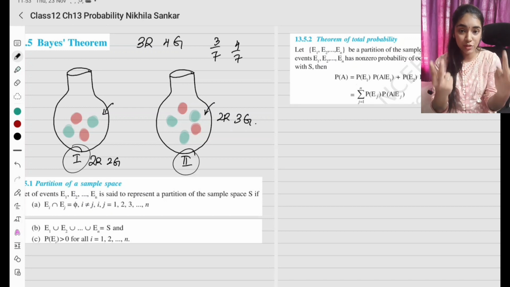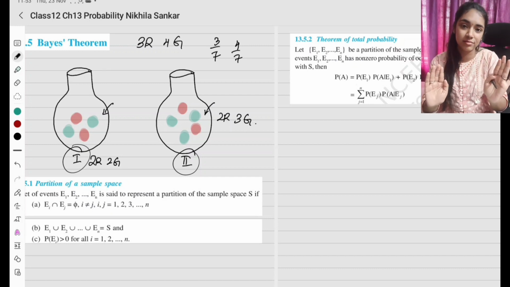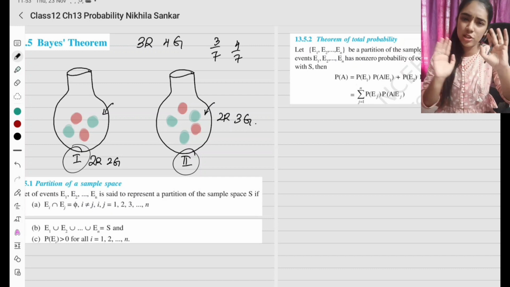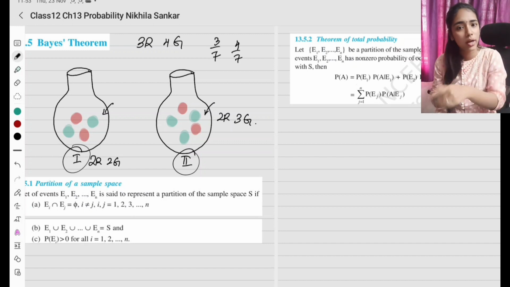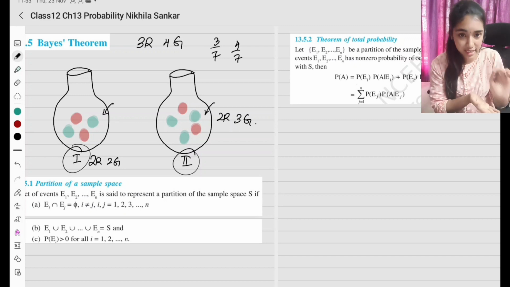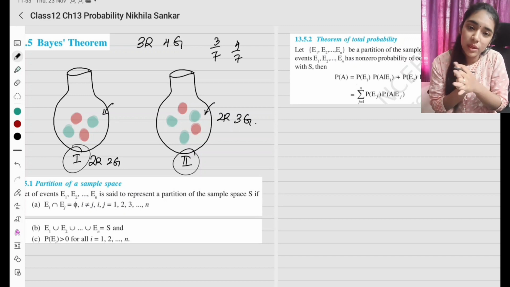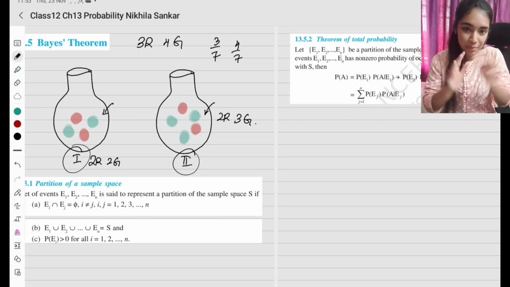Now in this place there are two things. Here our concentration is not on the ball, but which bag. Okay, so given that it is going to be a red ball, what is the probability that it is going to be from bag 1? Or given that it is a green ball, what is the probability that it is going to be from bag 2? Okay, so this is what we are going to see here.